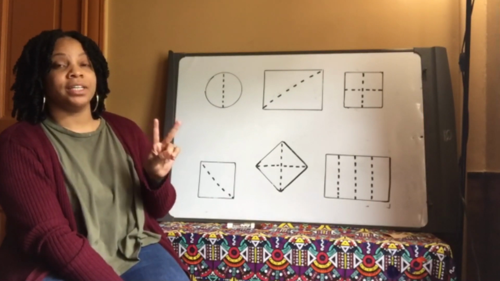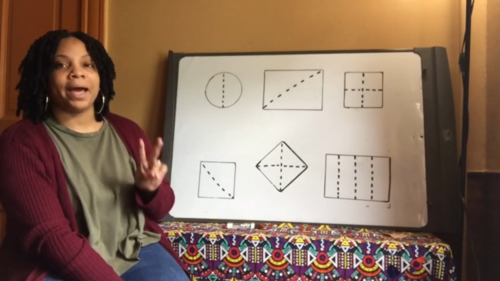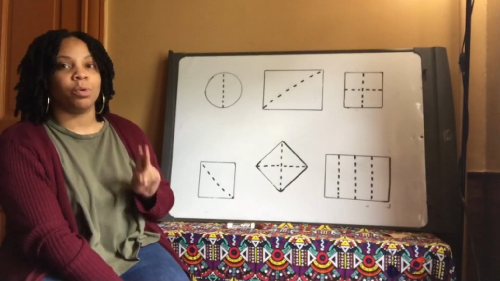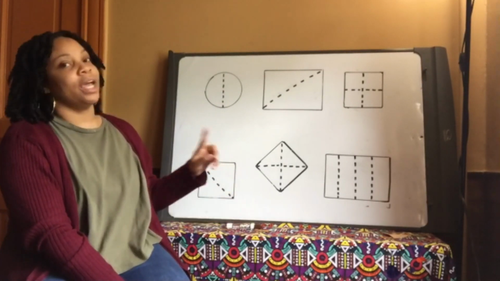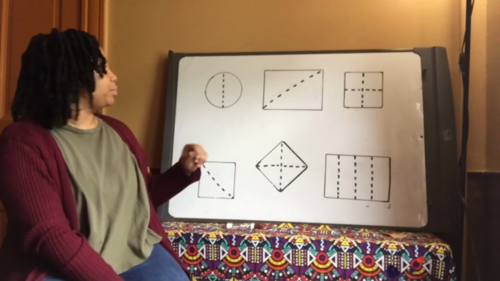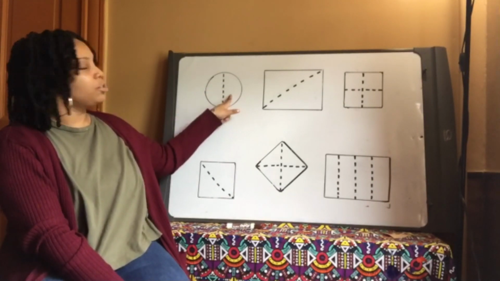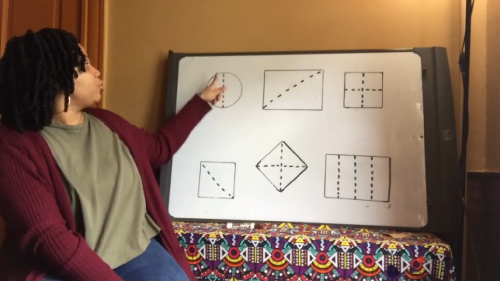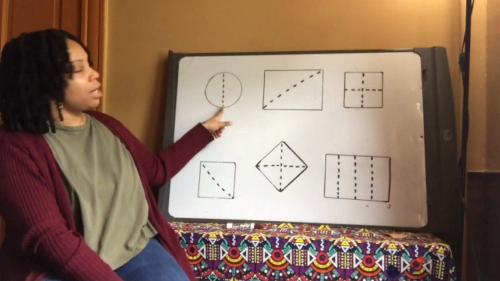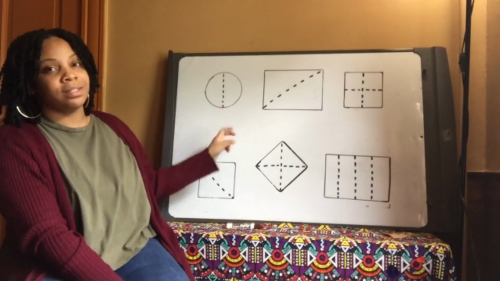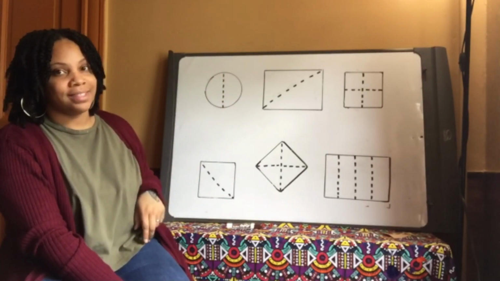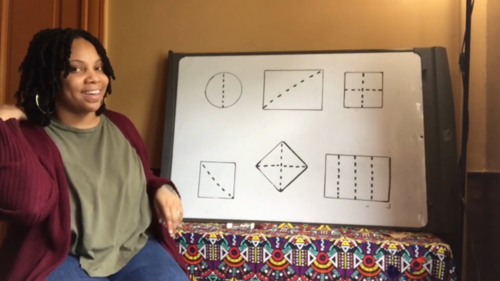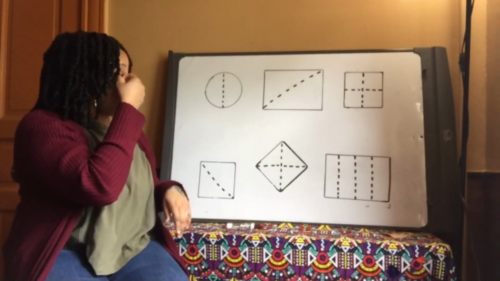2 halves, very good. And we can determine that by counting the amount of equal parts. So let's go ahead and count the equal parts in this first circle. 1, 2. Very good. We drew our line straight down the middle of the circle to divide it into 2 halves. Good job. Pat yourselves on the back. Let's move on to our next shape.